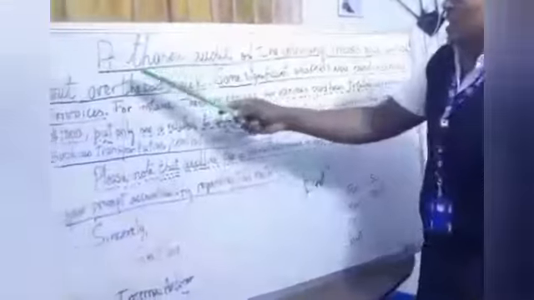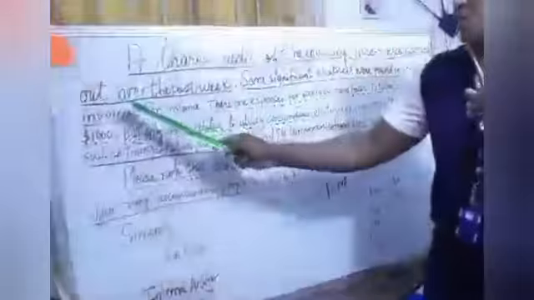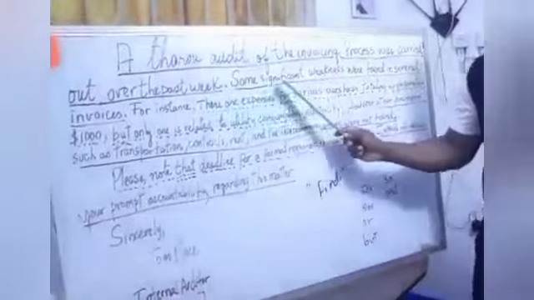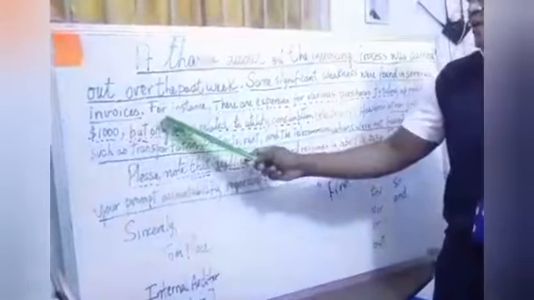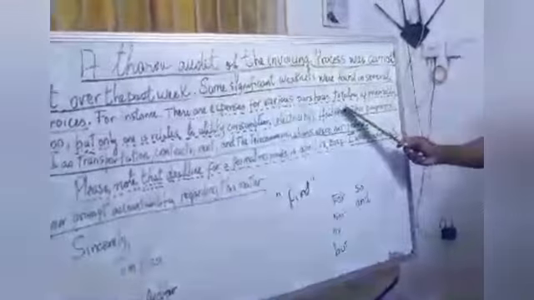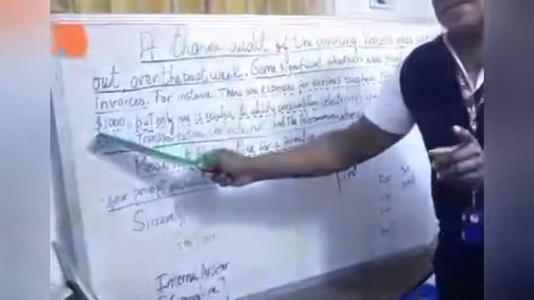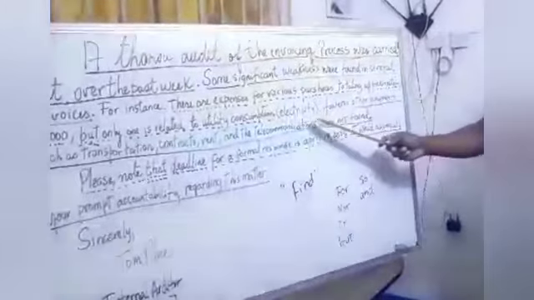by the internal auditor. His name is Tom Place. Okay. A thorough audit of invoicing process was carried out over the past week. Some significant weaknesses were found in several invoices. For instance, there are expenses for various purchases totaling approximately $1,000, but only one is related to utility consumption, between parentheses, electricity.